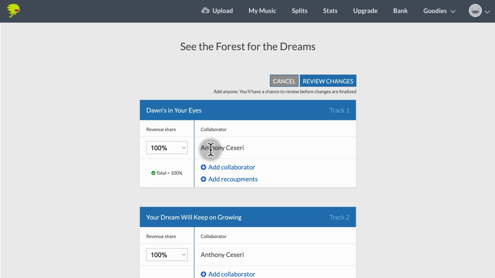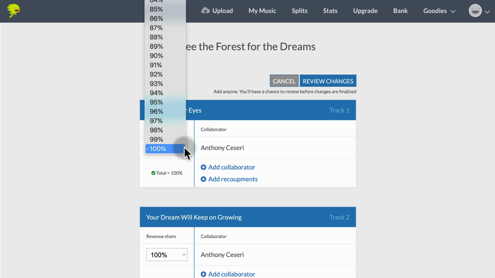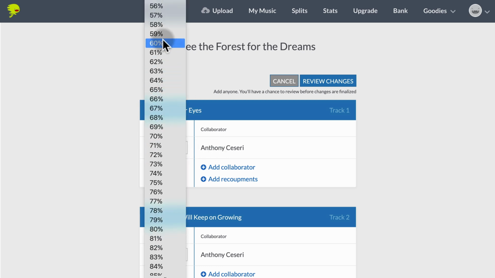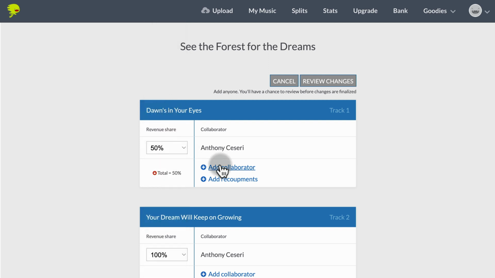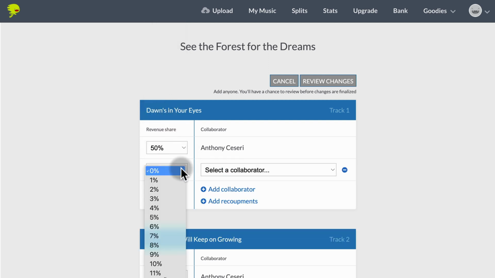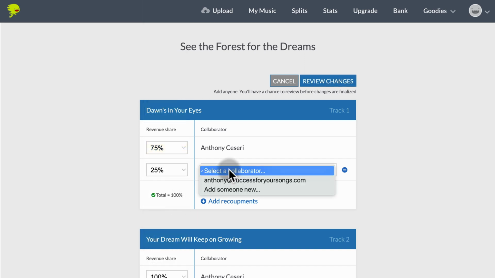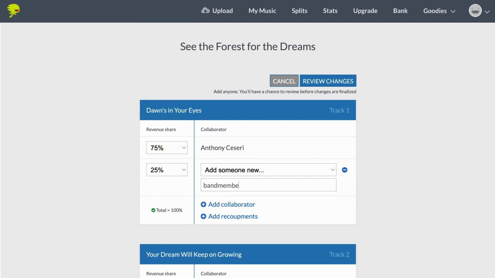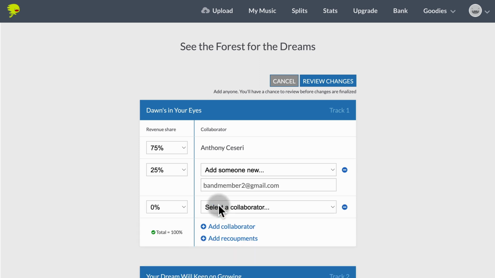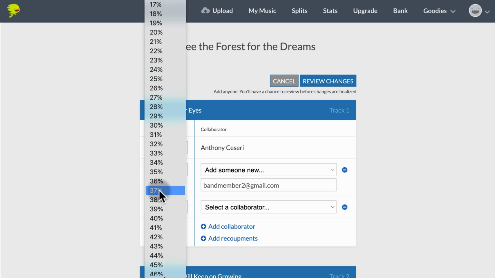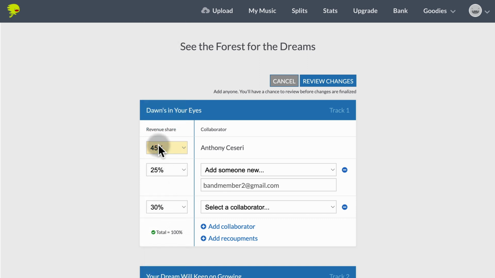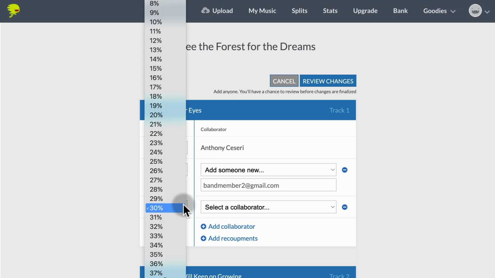Hit next. Okay, so once we're in here, we just go to one of the songs, and we'll assume my name is your name for the purposes of this. So we said that you would get 50%, so we'll just add that at 50%. Then we add a collaborator, and they were going to get 25%. And then you'll just add their email address. So we'll say bandmember2@gmail.com. And then we also had a third collaborator. And you can see if I try and add a percentage that's too high, then it'll deduct it from that first one. So you don't have to worry about going over 100%.